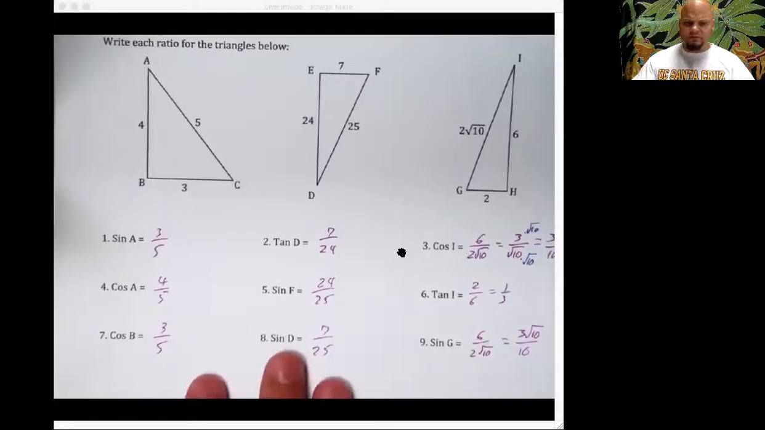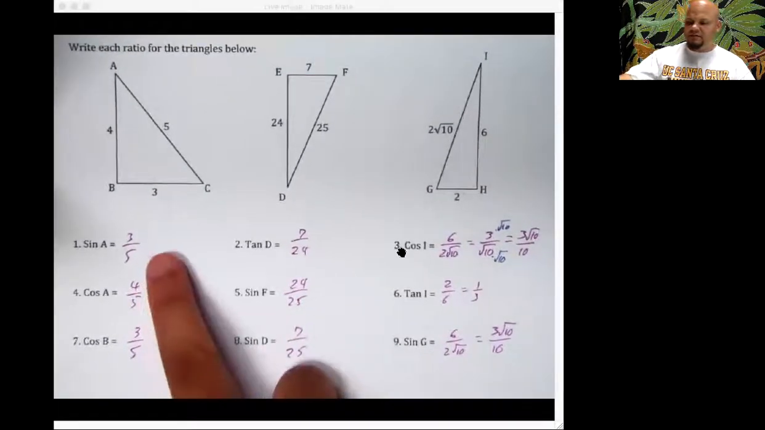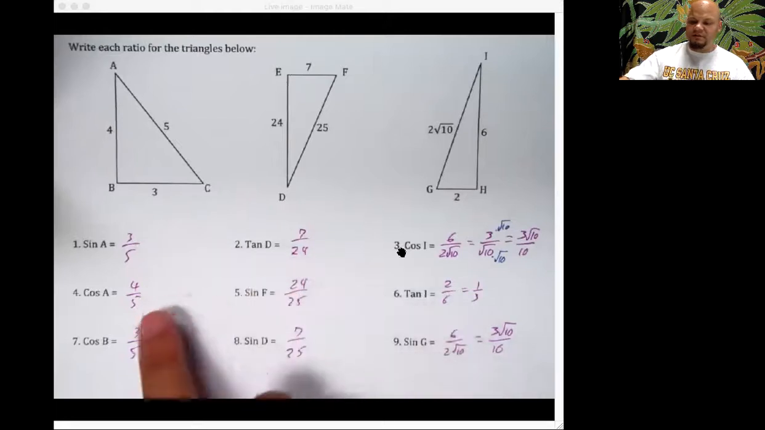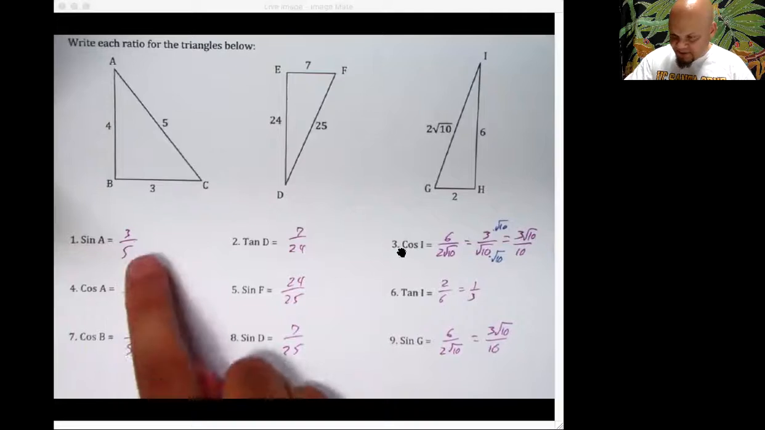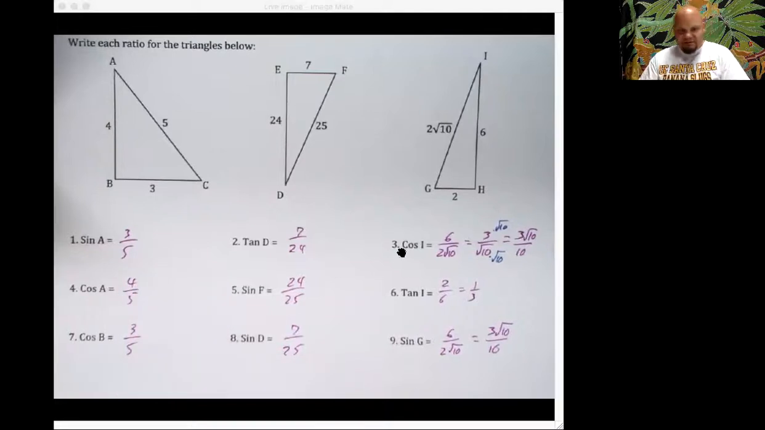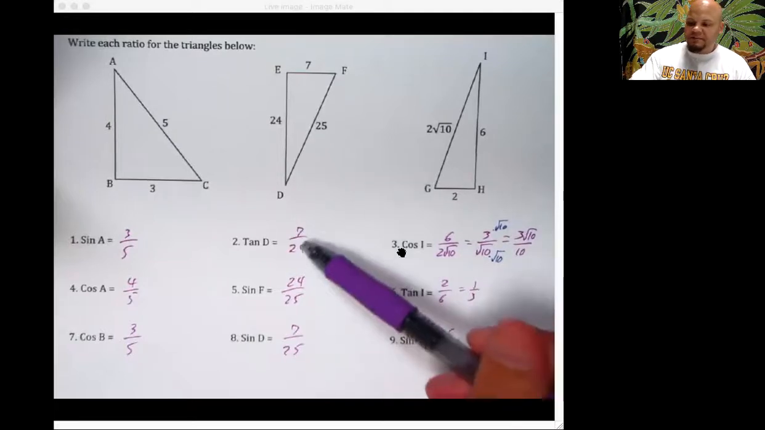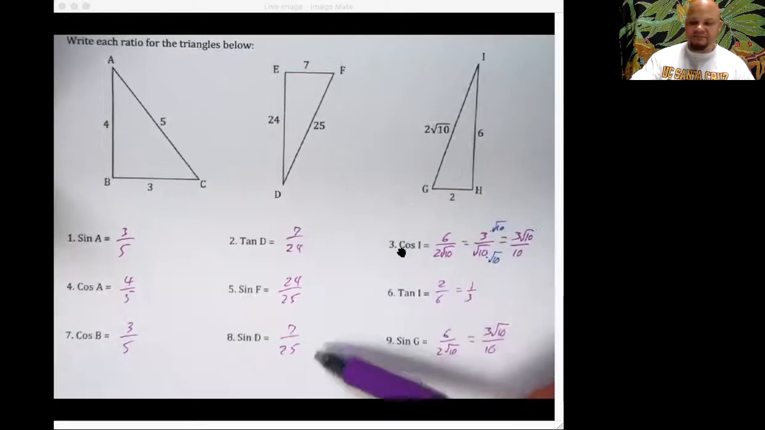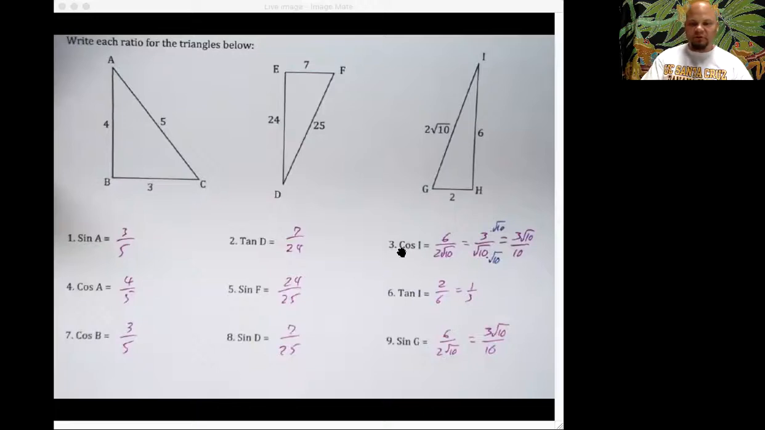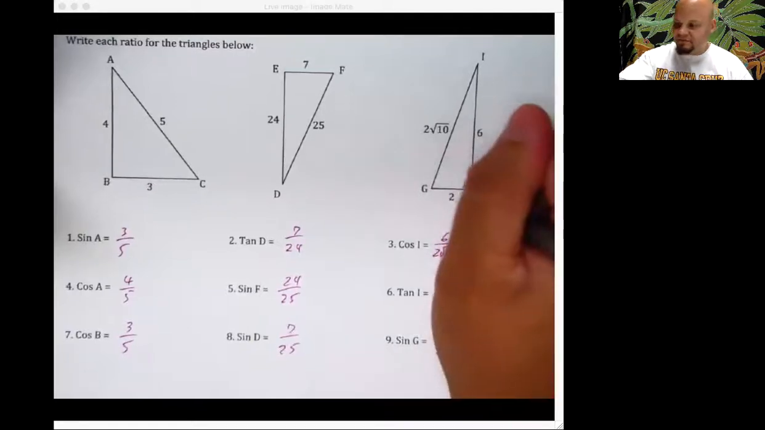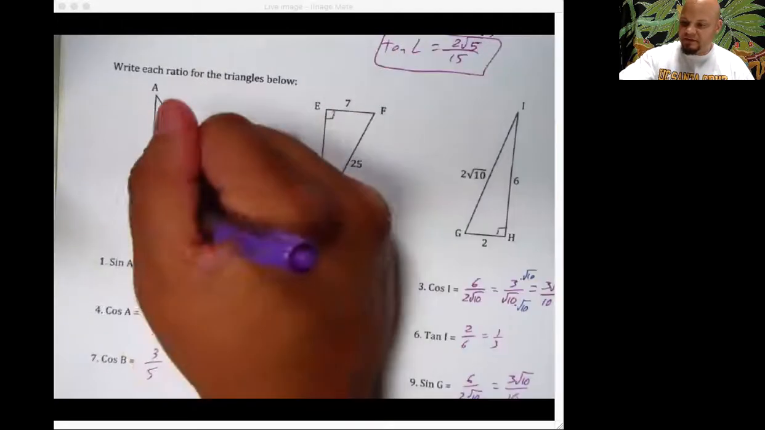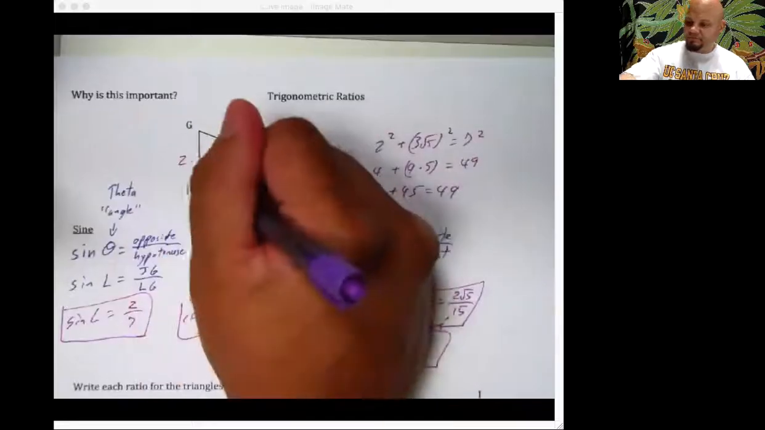Take a look at my answers. So 1, you got 3/5. Probably should have gone 1, 2, 3 down this way. 4 is 4/5. And then look at cosine B and sine of A. They have the same ratio. Isn't that crazy? Even though they're two different angles. It's a triangle. There's only so many sides. Over here, you got 7/24, 24/25, and 7/25. And then finally, over here, with 3, you ended up with 6/2√10. For sure. This should have been the right angles. Geez, I didn't even do the right angles this time.